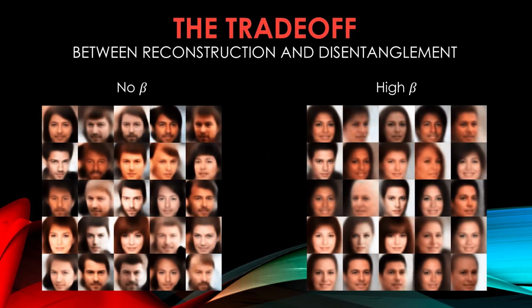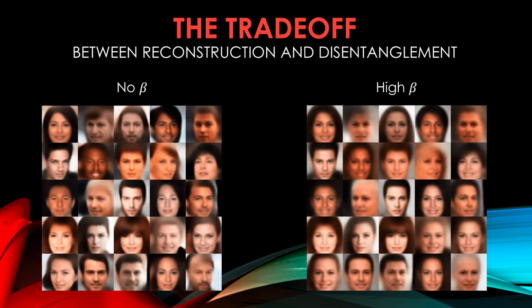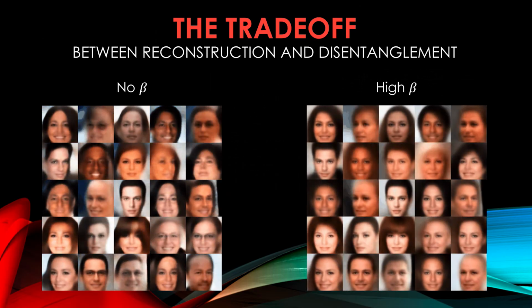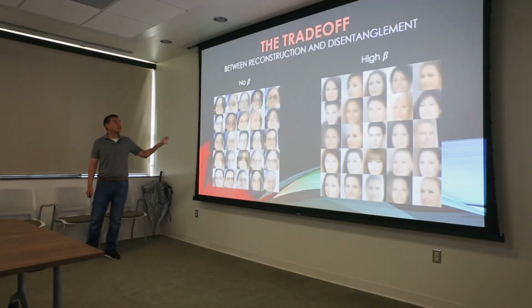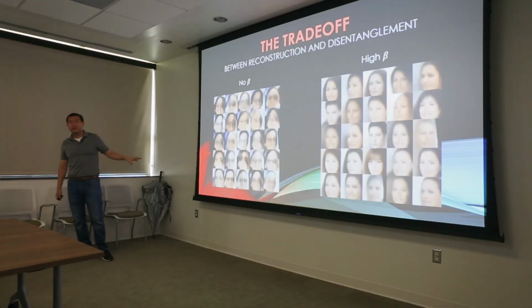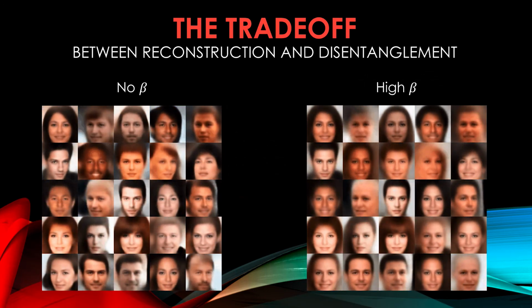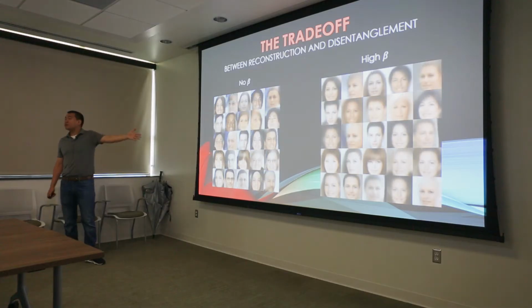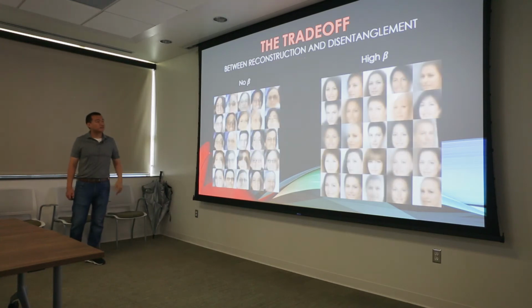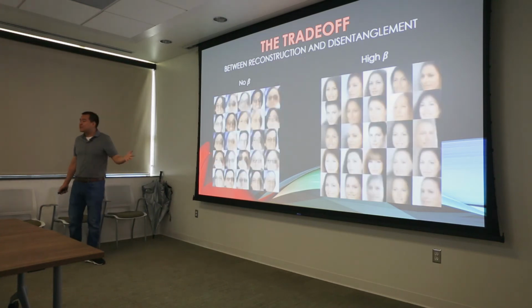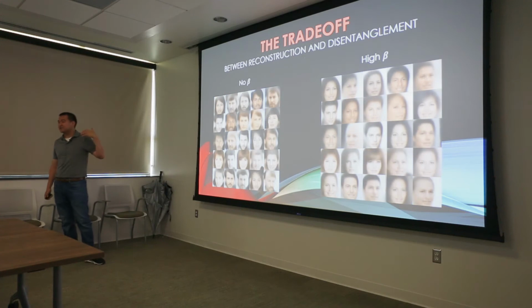traversals. On the left, you see latent traversals from a model where beta equals 0. So functionally, this model would be the same as a regular autoencoder. And on the right, we have a model trained on a high beta. And we can put a word to this now, or words. You could call this the face rotation, or a change in the face's azimuth.